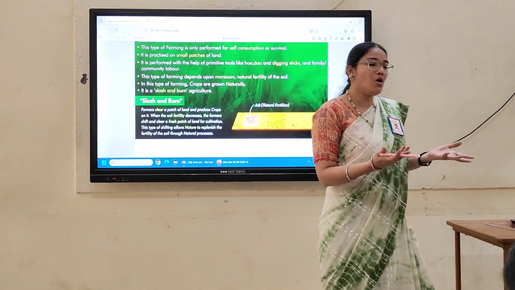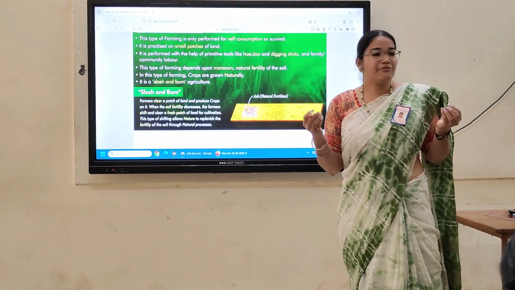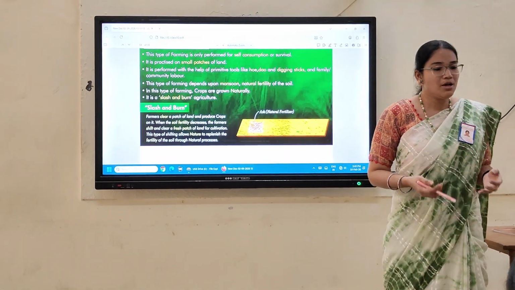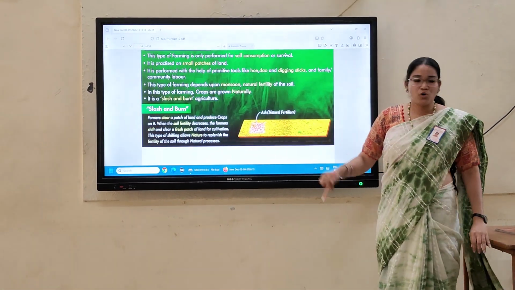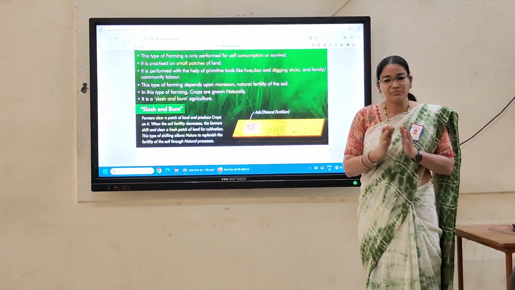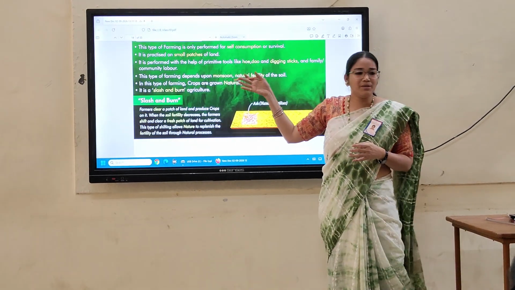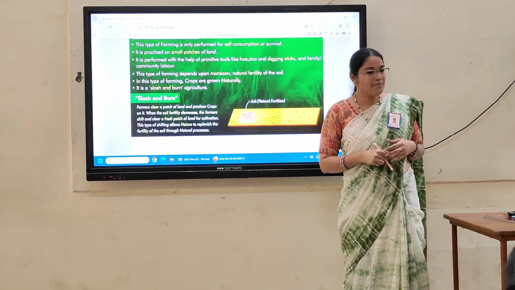What kind of crops? All varieties of crops will grow, like rice, wheat, different pulses, a variety of oil seeds. All kinds of crops will grow over there. But the thing is, they select some patch of land, they use some simple tools, and also some animals to plough the area.